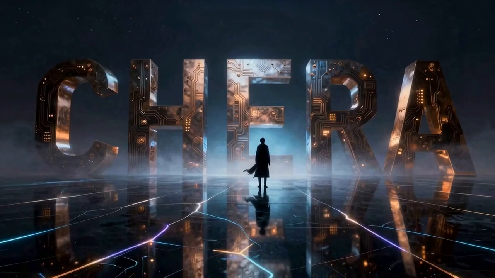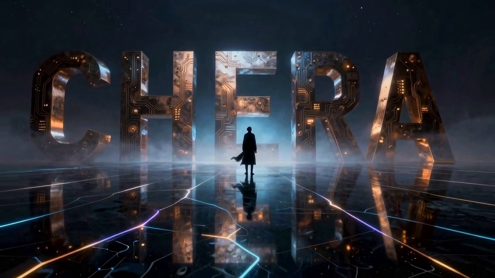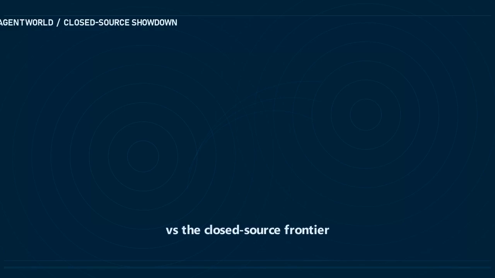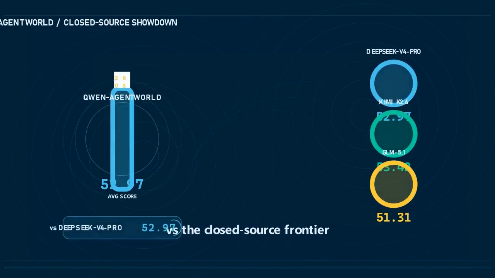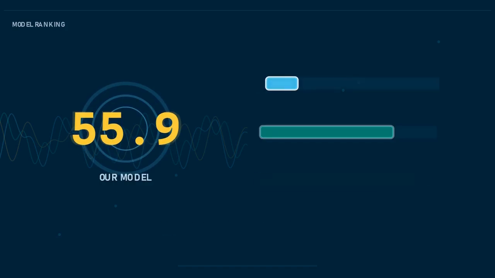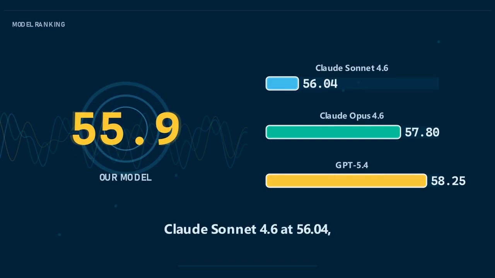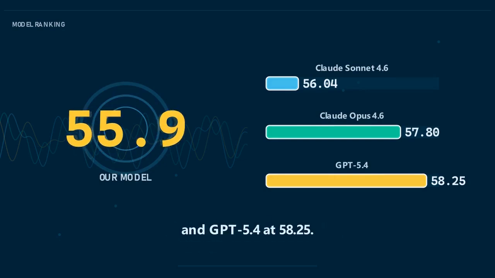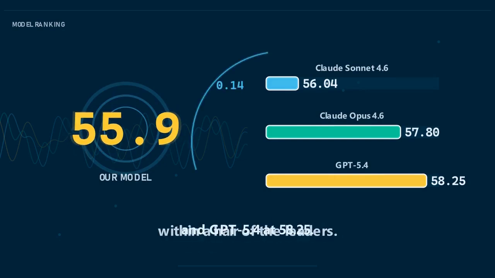Here is the part that should rearrange your assumptions about frontier models. Qwen-AgentWorld beats DeepSeek v4 Pro at 52.97, beats Kimi K2.6 at 53.42, and beats GLM 5.1 at 51.31, closed systems on trillions of parameters. And it lands within a hair of Claude Sonnet 4.6 at 56.04, Claude Opus 4.6 at 57.80, and GPT 5.4 at 58.25.